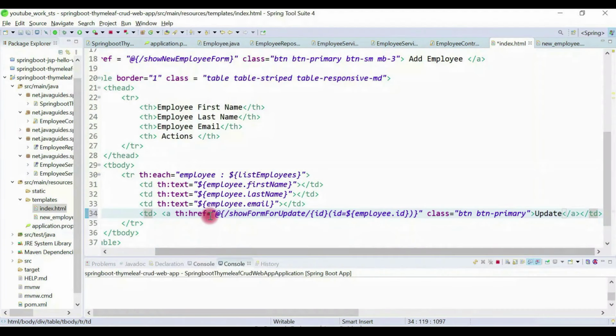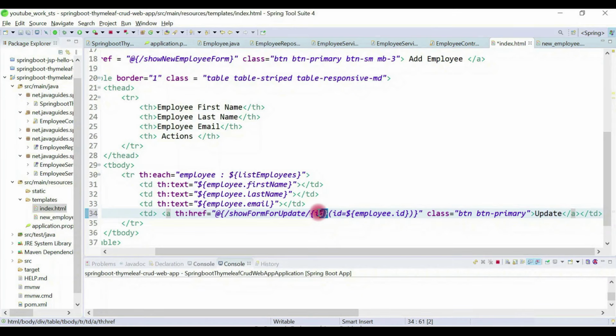So here we have given a hyperlink. So this is the link. Basically once we click on the update button, this will navigate to the show form for update method handler. So we will provide a method handler for this link, and look at here, we are just retrieving an employee ID, and this employee ID will be plugged in here.